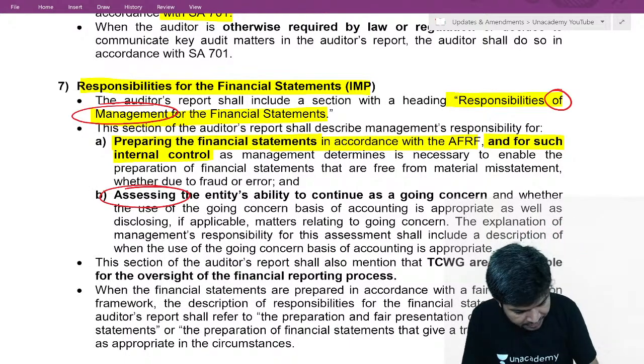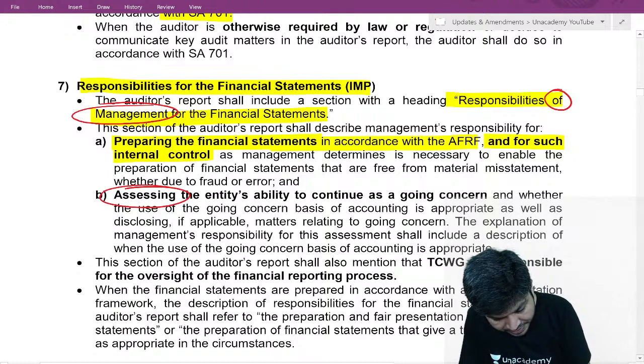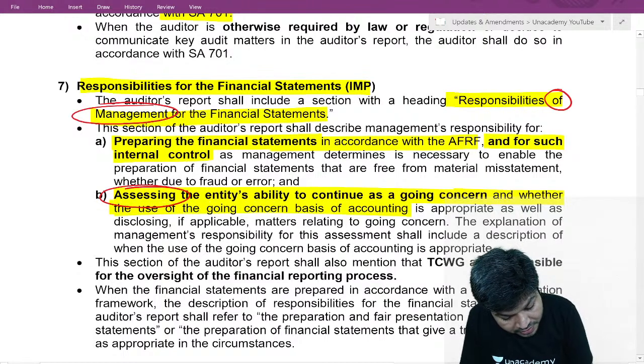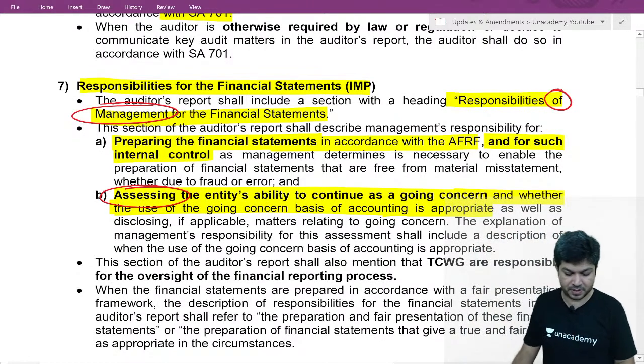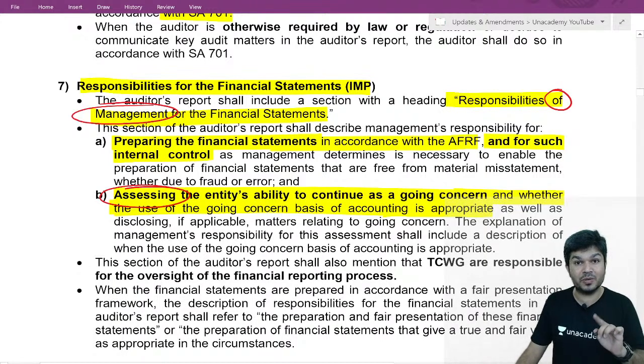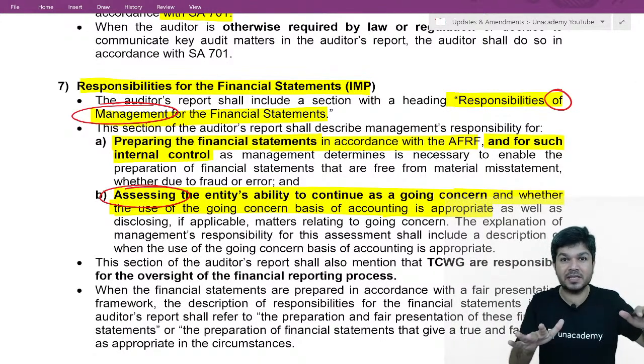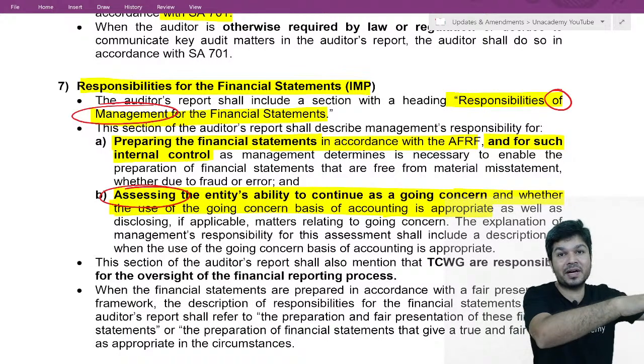The third over here is assessing the entity's ability to continue as going concern and whether to use the going concern base of accounting, whether it's appropriate or not. So management has to assess whether they are going concern or not, and based on that they will decide whether to use going concern base of accounting or not.